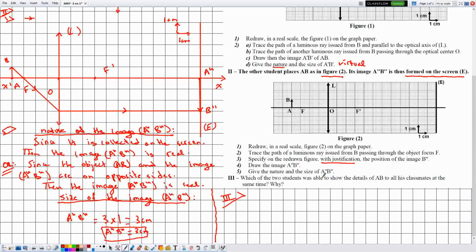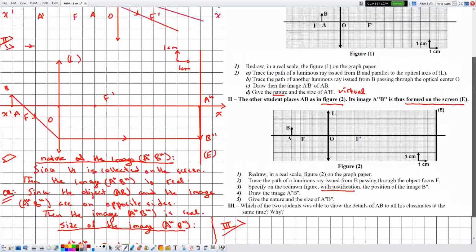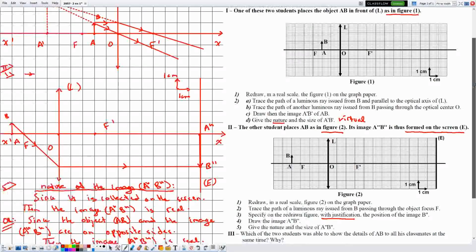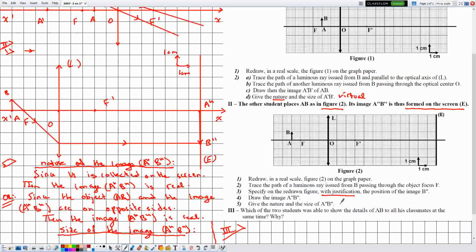Which of the two students was able to show the details of AB to all his classmates at the same time, and why? Okay. So here, for two different positions of the object with respect to the lens, we obtained two images, one which is virtual in part 1, and the second one which is real and collected on the screen.